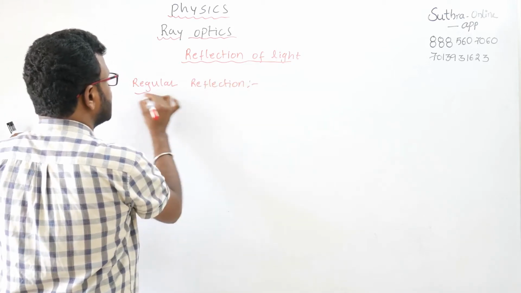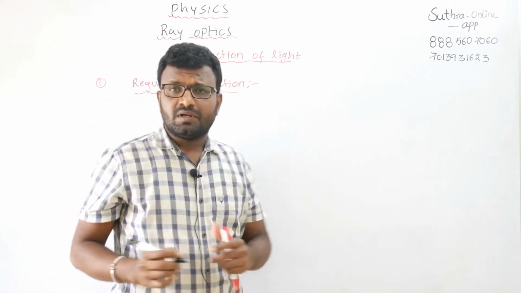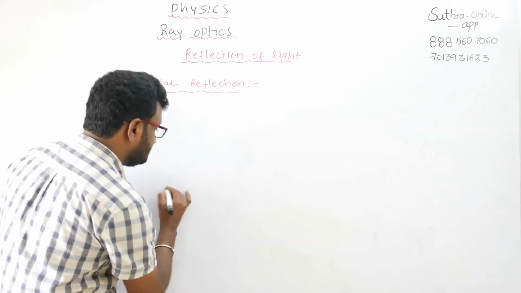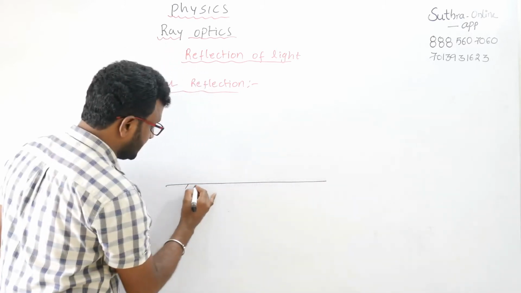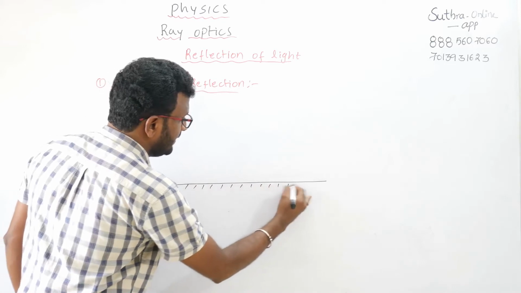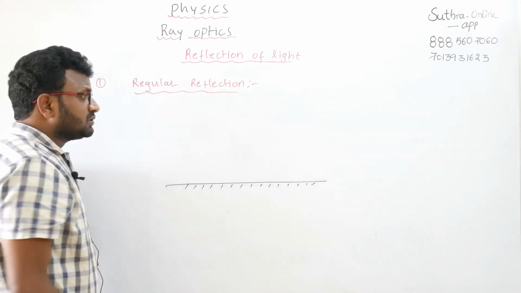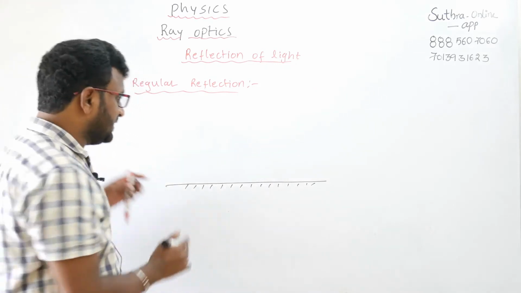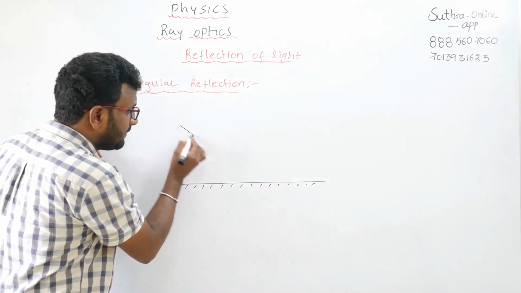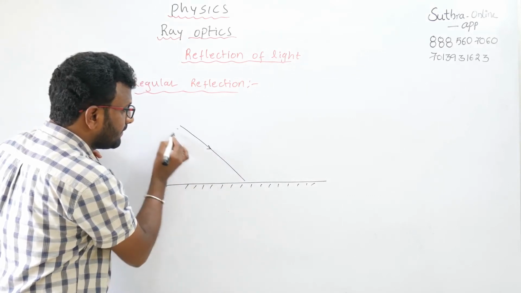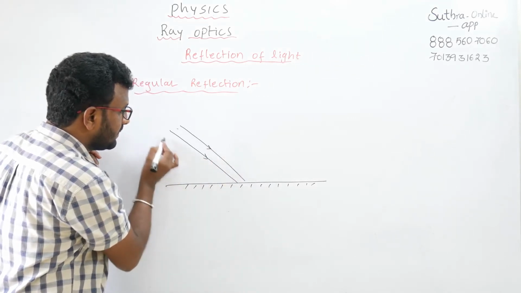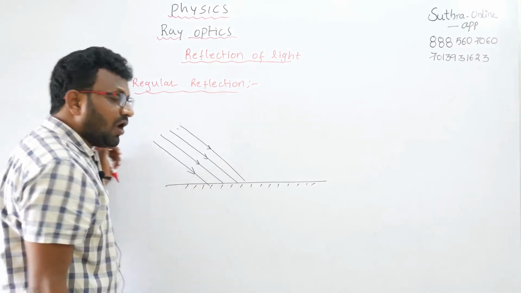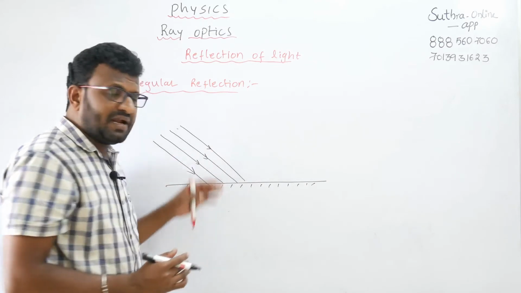For regular reflection, I am going to take a smooth surface, like a mirror, a highly polished reflecting surface. For this, I am going to take a parallel beam of light. This parallel beam of light is incident on the mirror.